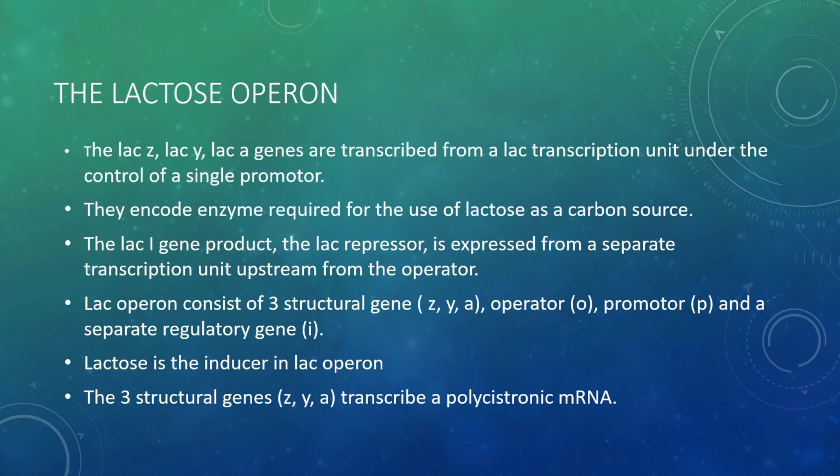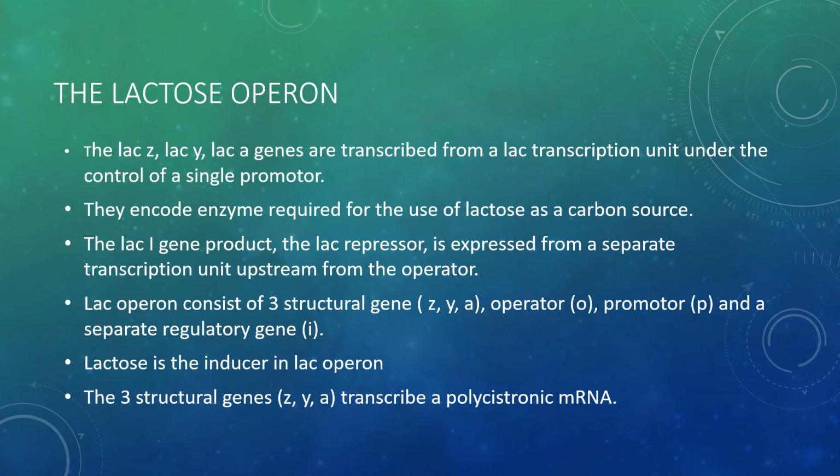So now we will go through the topic, the lactose operon. What is it? See, I already told you, an operon is a unit, meaning it consists of some genes. So when we say the lactose operon, it means the lac Z, lac Y, lac A genes are transcribed from a lac transcription unit under the control of a single promoter. And these genes encode enzymes which are required for the use of lactose as a carbon source.